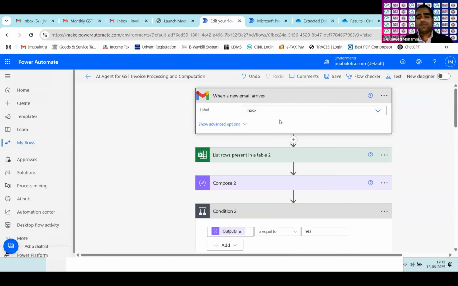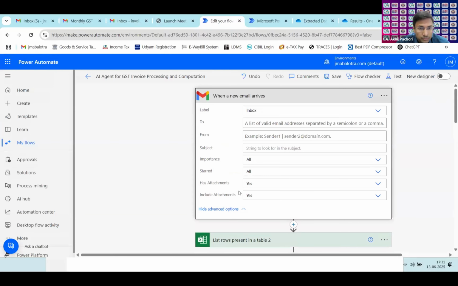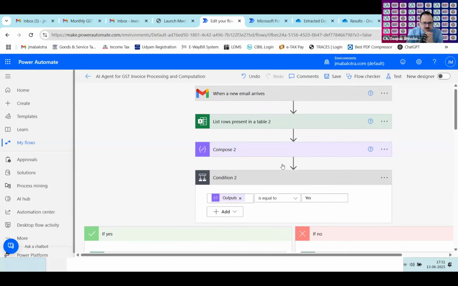When an email is received in the inbox, I have integrated my email. What are the advanced options? Any condition you have specified here? Yes, an attachment should be there. Okay, include attachment. Okay.